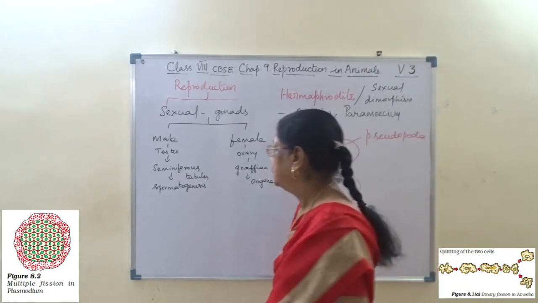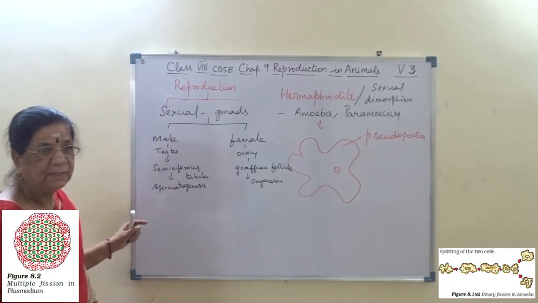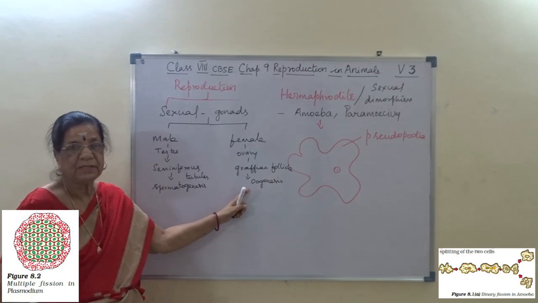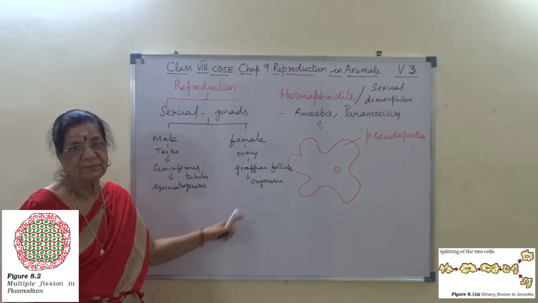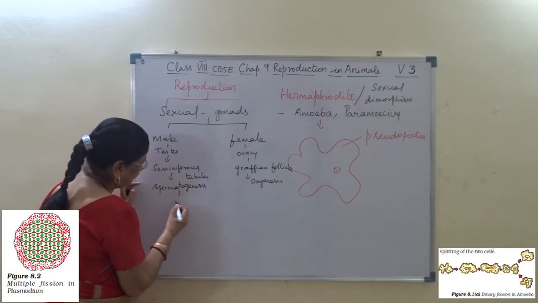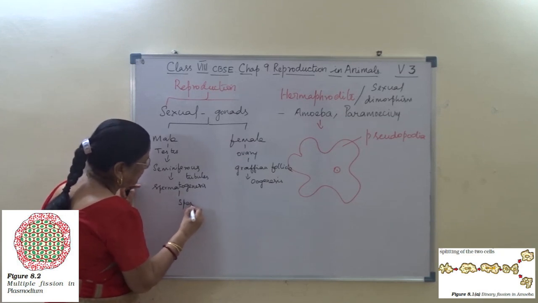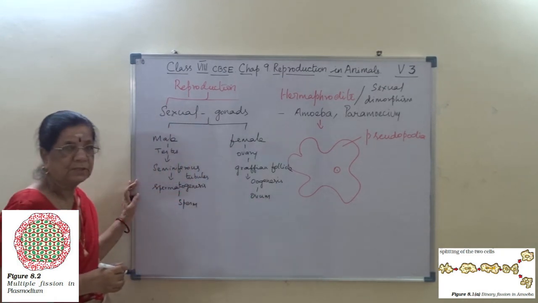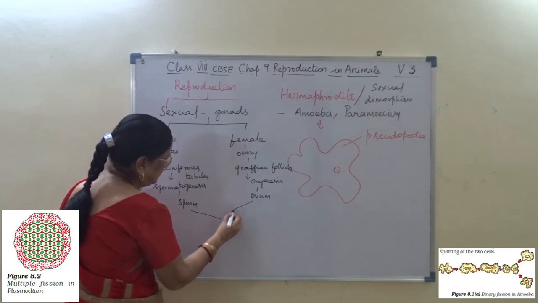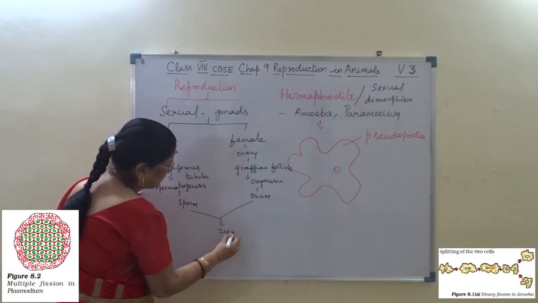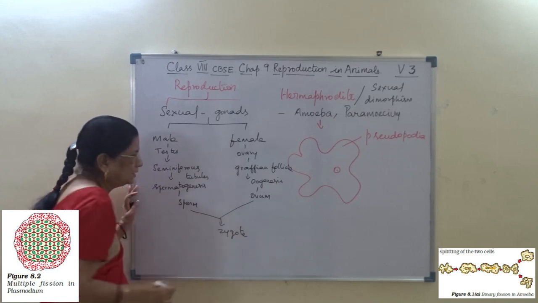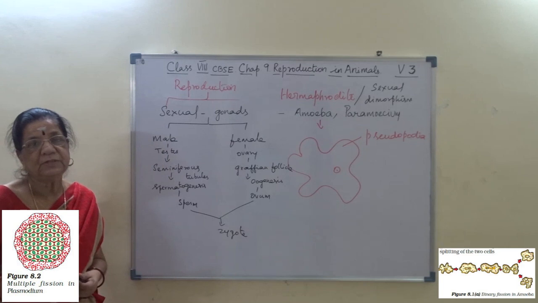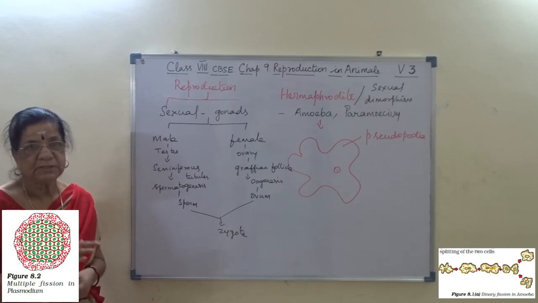That process is the formation of male gametes by spermatogenesis and female gametes by oogenesis. So sperm will be produced, and ovum will be formed, and by their fusion the zygote is formed, and then it will develop into a new individual.